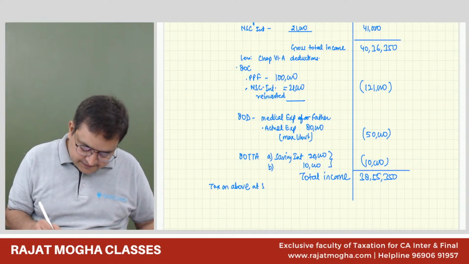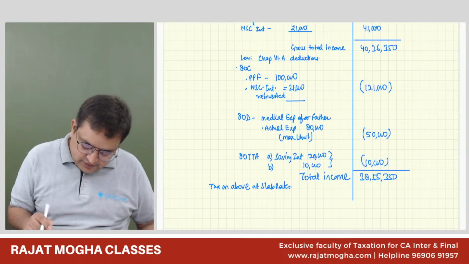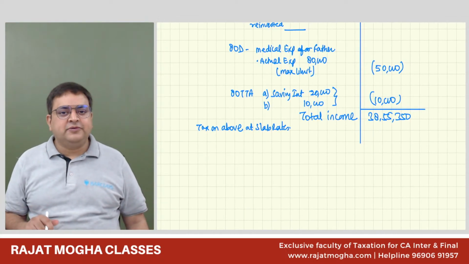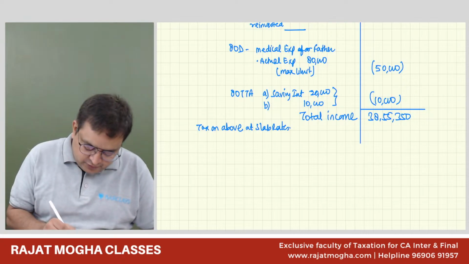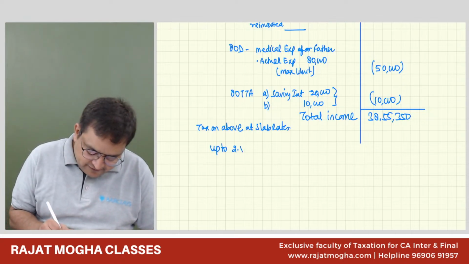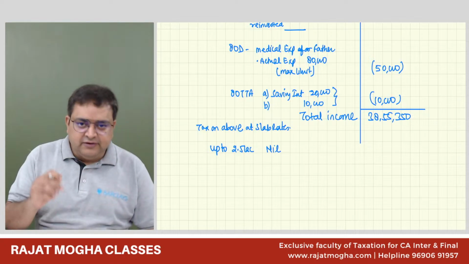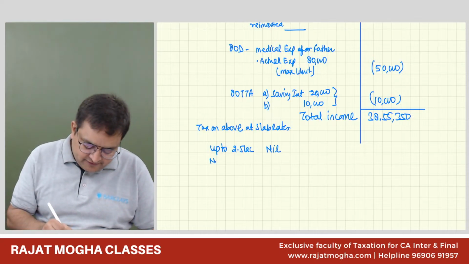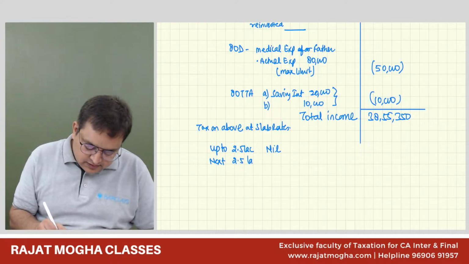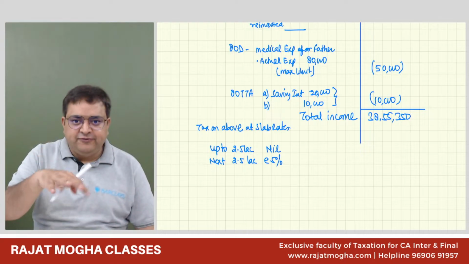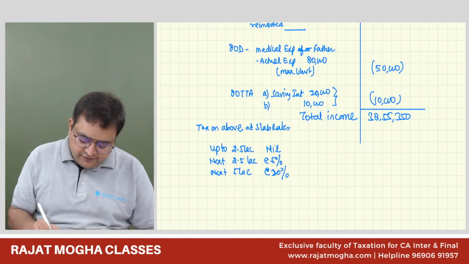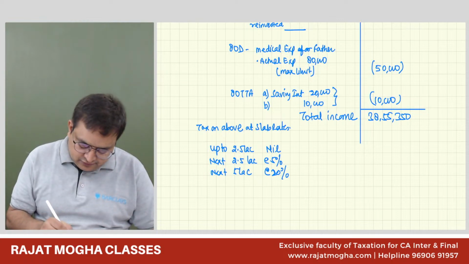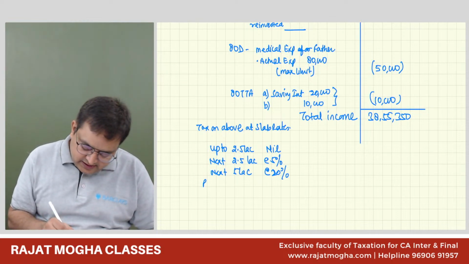At slab rates, I think you can apply. What are the slab rates for the optional regime? 0 to 2.5 lakh. Correct. Nil. So up to the first 2.5 lakh is nil. Then from 2.5 to 5, the next 2.5 lakh, we have 5%. Then 5 to 10, the next 5 lakh, we have 20%. And then above 10 lakh would be remaining.